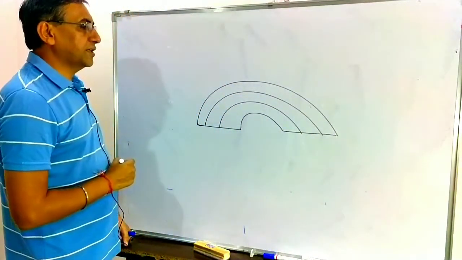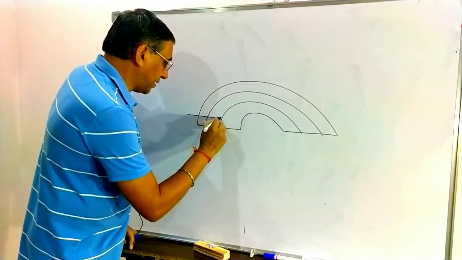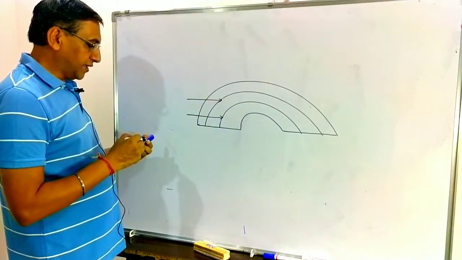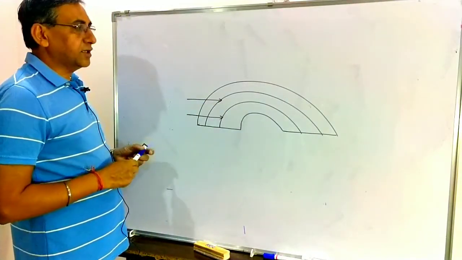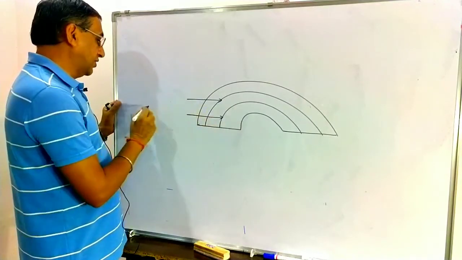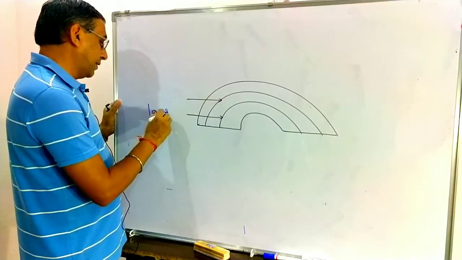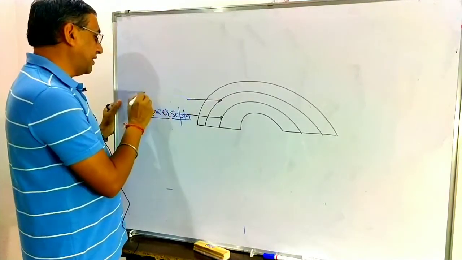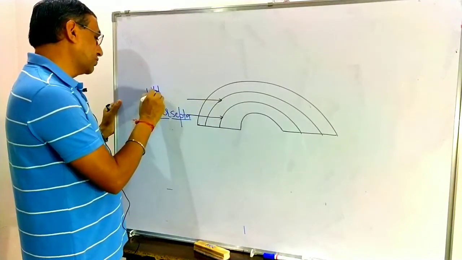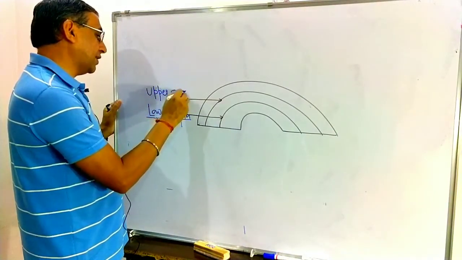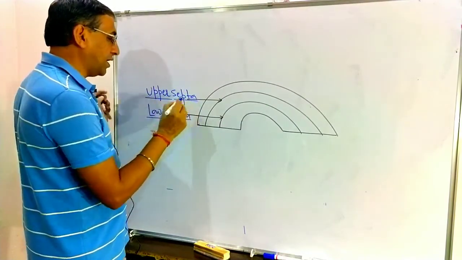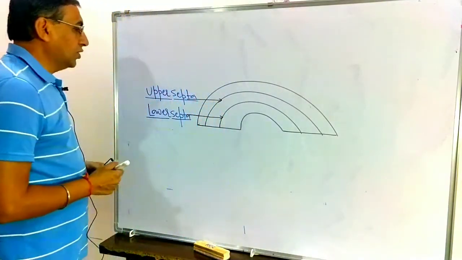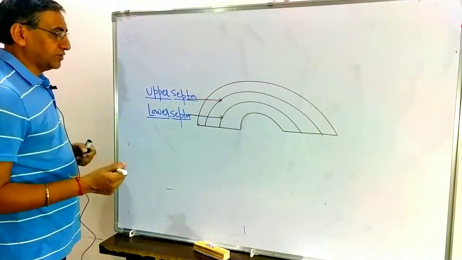So internally due to presence of two septa, the cochlea is divided into three chambers. This one is the lower septa, and that septa is the upper septa. So two septas are there, the lower septa and the upper septa.